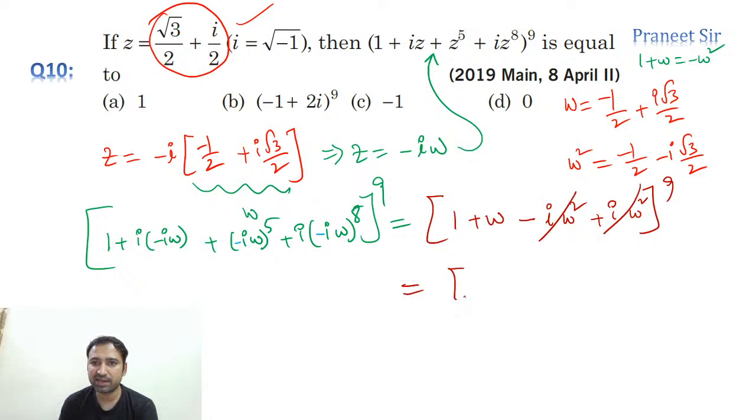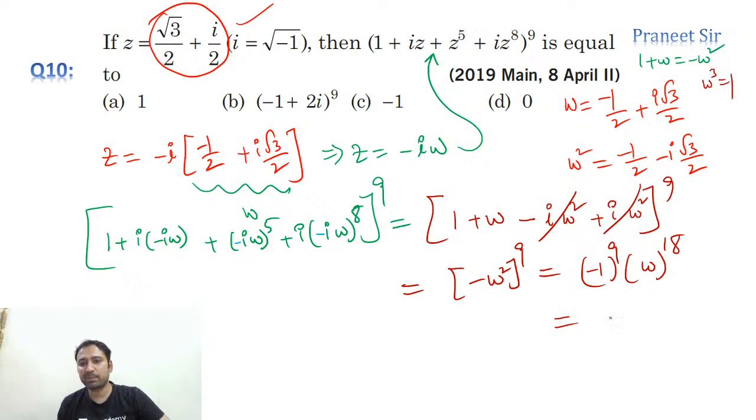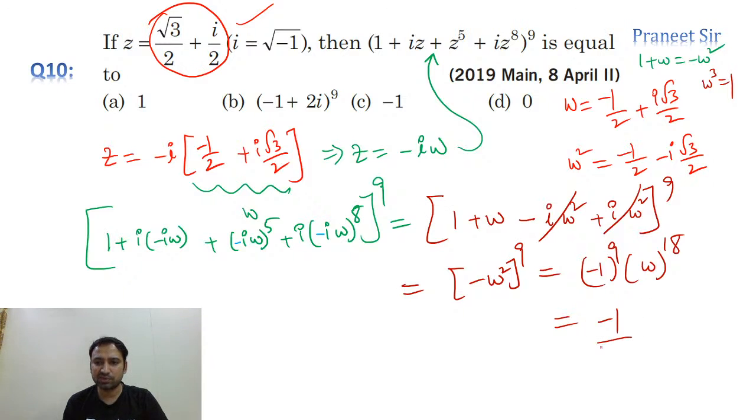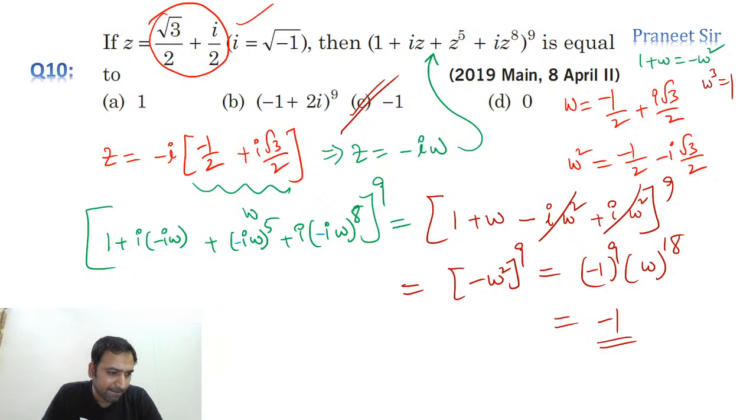Now this is what we're getting, guys: minus omega square whole power 9. So this is minus 1 power 9 into omega power 18. Omega power 18 is 1 only, guys, because omega cube is 1. So minus 1 power 9 is minus 1, into omega power 18 which is plus 1. So finally we got minus 1. So the third option is correct. Correct na? Sweta, is it correct? Right, perfect.